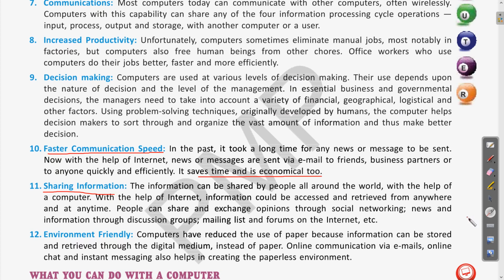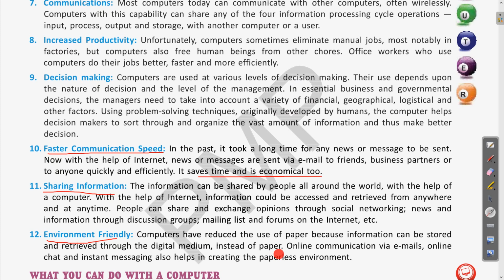Next one is environment friendly. How is the computer environment friendly? Let us see. The computers have reduced the use of paper because information can be stored and retrieved through the digital medium instead of paper. This way we are saving paper.